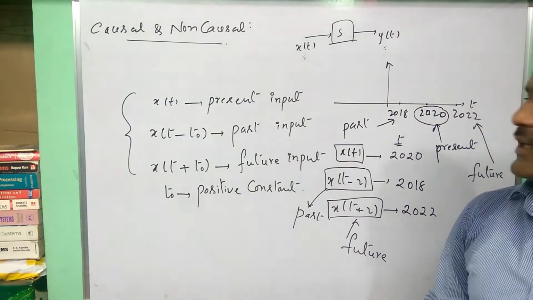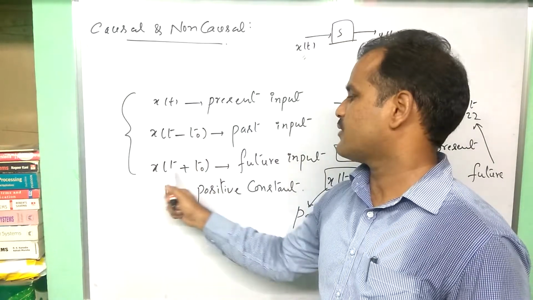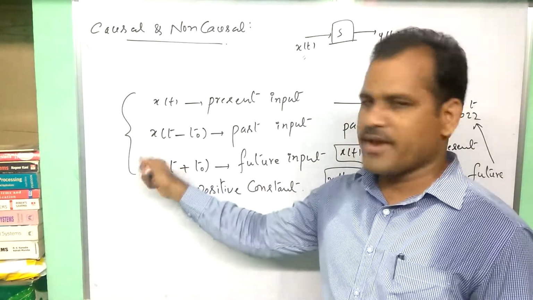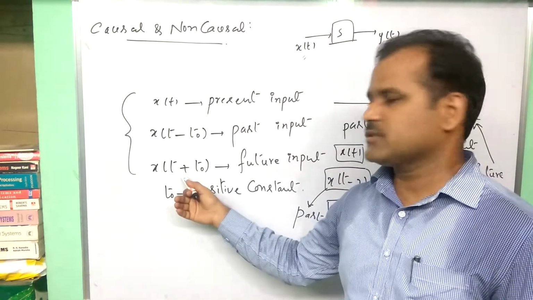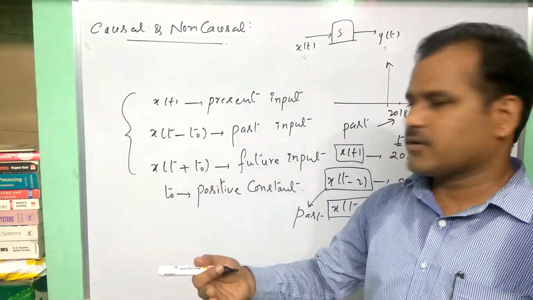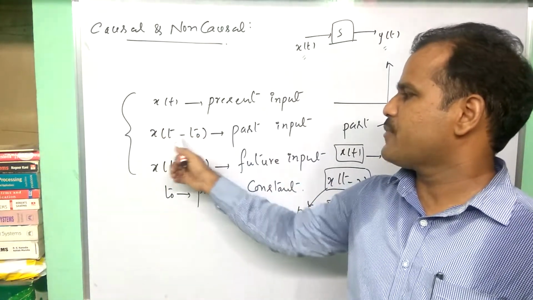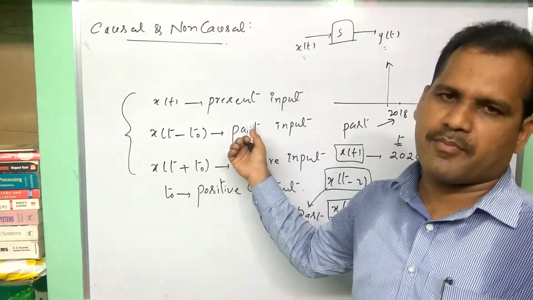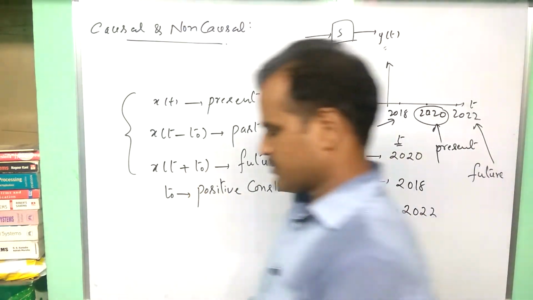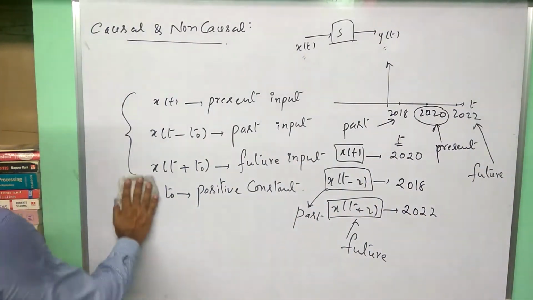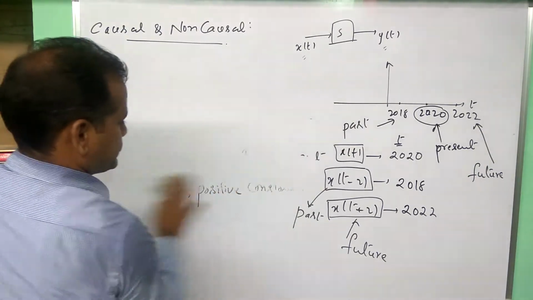So what should we remember: x of t minus t naught means past value, x of t plus t naught means future value, y of t minus t naught means past output, y of t plus t naught means future output values. Whatever the signal it may be, t means present, if you see a t minus sign, remember past, if you see a t plus sign, remember future. Enough. Now let us consider some examples to classify whether it is a causal or non-causal system.